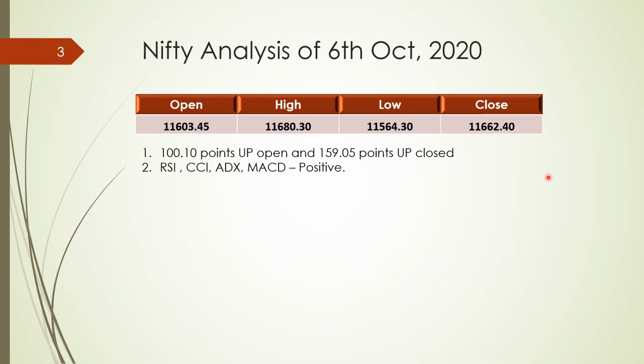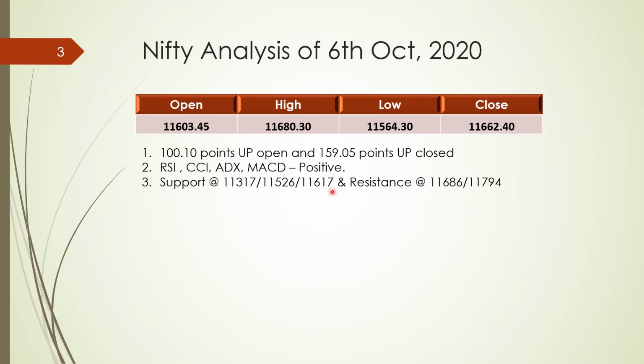Talking about technical indicators, at this moment RSI, CCI, ADX and MACD are all in positive territory, which shows a strong buying signal. Support at the levels below is 11,317, 526 and 617, which would be the nearest support.